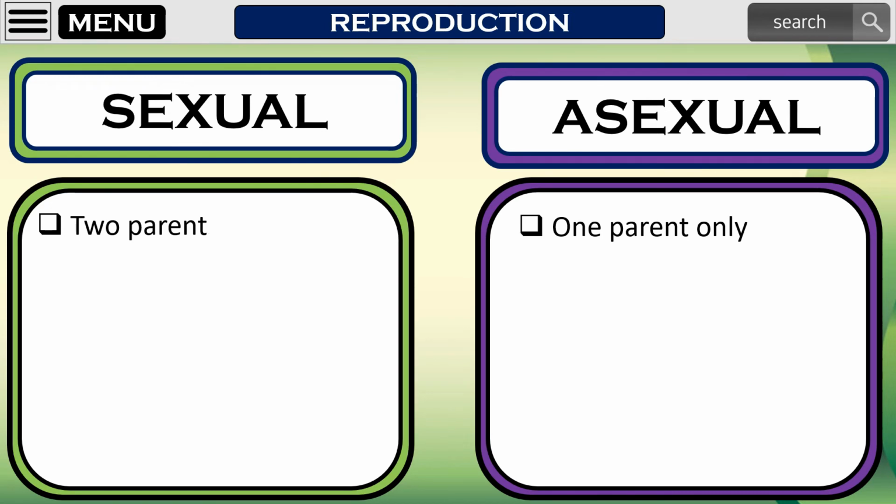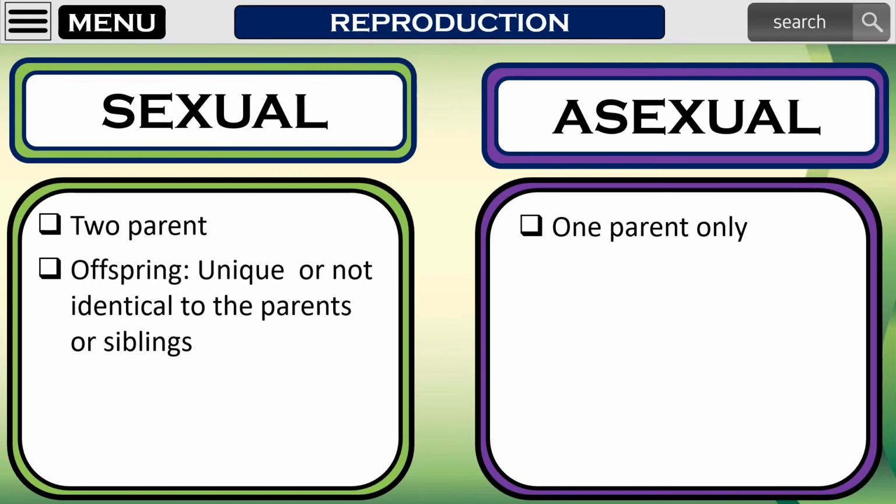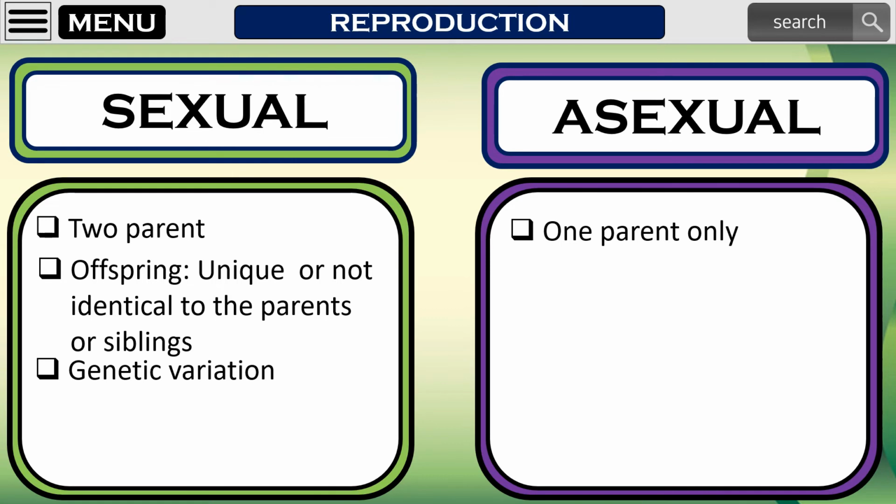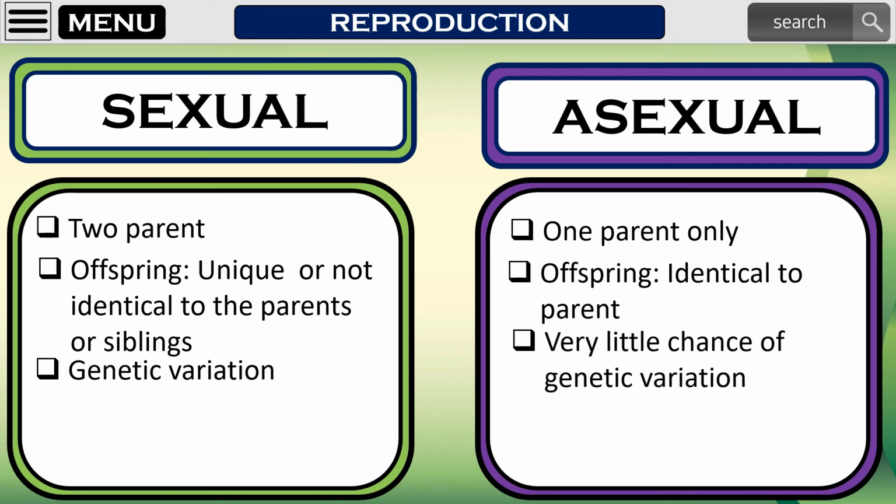Sexual reproduction occurs when a new individual is formed by the union of two sex cells or gametes. Hence, the offspring is unique or not identical to the parents or siblings. This leads to the genetic variation of the offspring. While asexual reproduction occurs with only one parent, all the traits of the parent are passed on to the offspring. As a result, the parent and child are identical, with very little chance of variation.